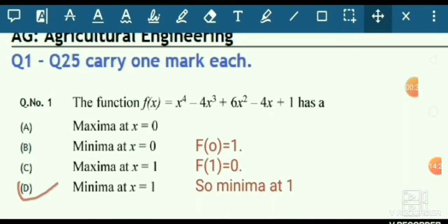Now this is the next question. It is a function. These types of problems are very lengthy in the examination, and you can't invest that much time in solving them. So you can use the hit and trial method for these types of problems. You simply put values in the function f(x): firstly put x equal to 0, then you get f(0) is 1, and now you put f(1), then you get f(1) equal to 0. So it means the minima is occurring at 1.